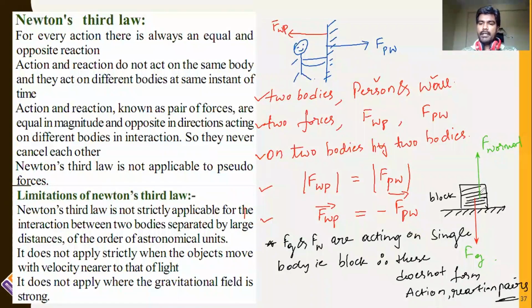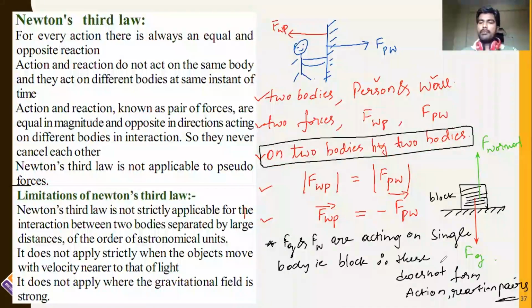But in this example, gravitational force is acting on the block. Likewise, normal reaction is also acting on the block. There is no force acting on the ground. Therefore, two forces are acting on the same block. That is the reason why the third condition, on two bodies by two bodies, is not satisfied. Therefore, this does not form Newton's third law. It's not an action reaction pair. Hope these conditions are very clear.